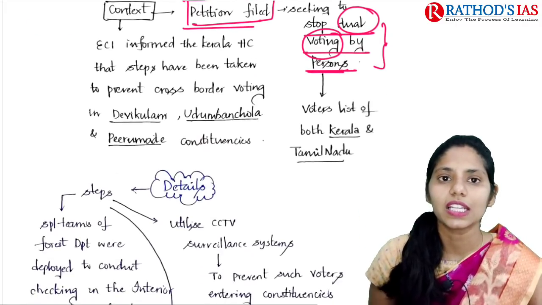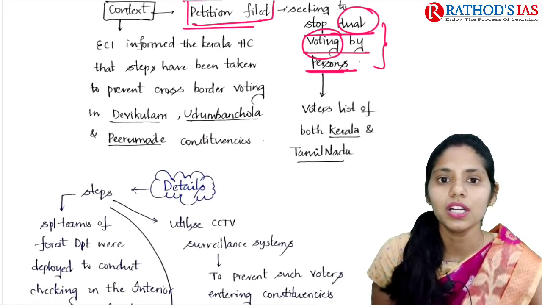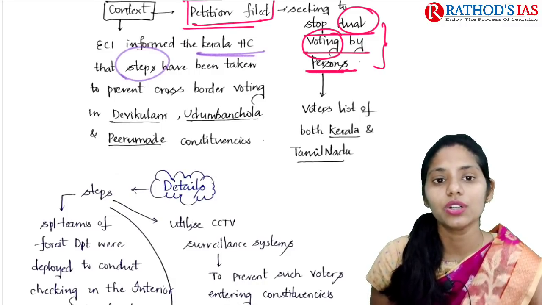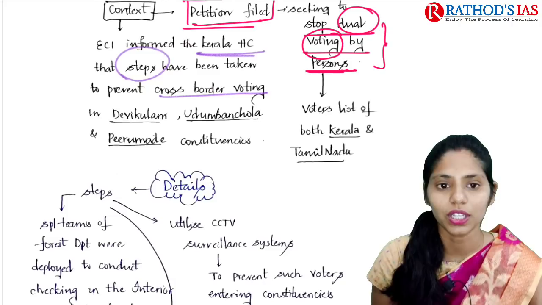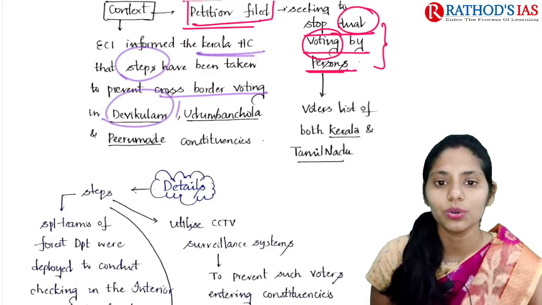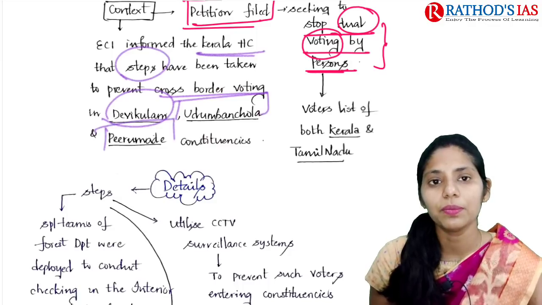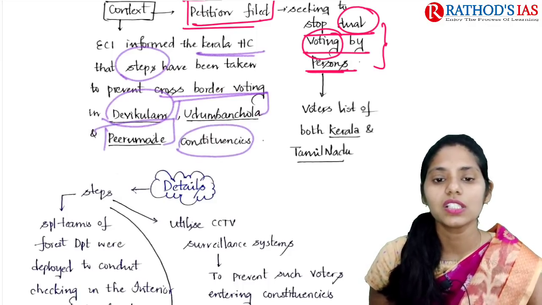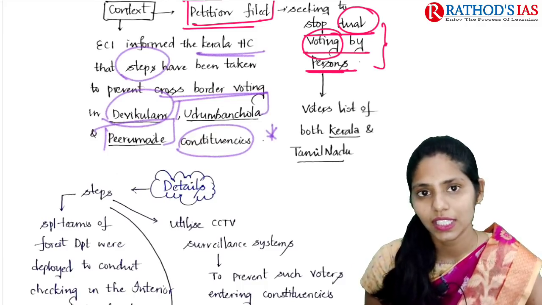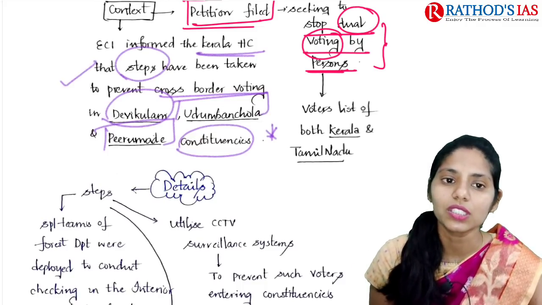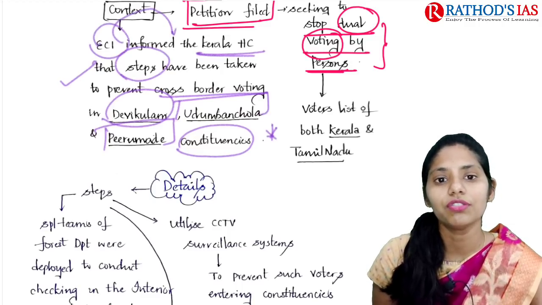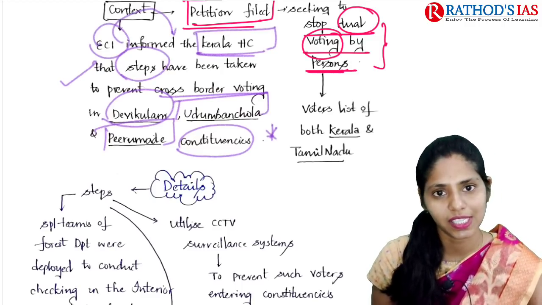In this context, the Election Commission of India informed the Kerala High Court that steps have been taken to prevent this cross-border voting, mainly in some constituencies like Devikulam, Udumbanchola and Peermade. In these constituencies, the problem of cross-border voting is seen. The steps taken by the Election Commission of India to prevent it were informed to the Kerala High Court.